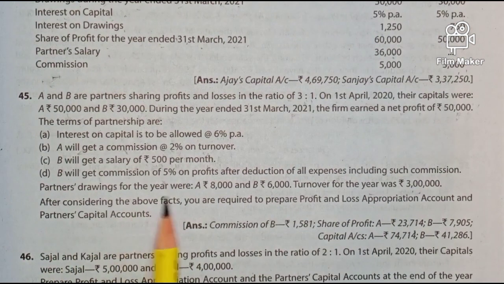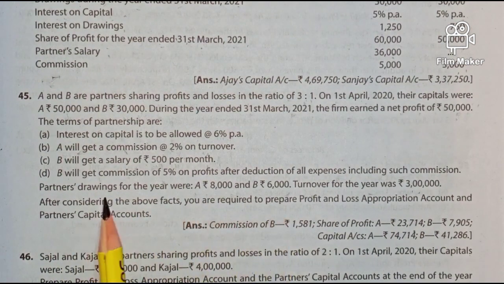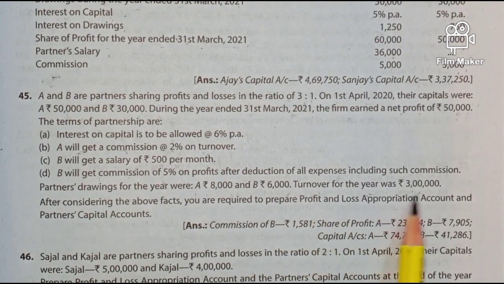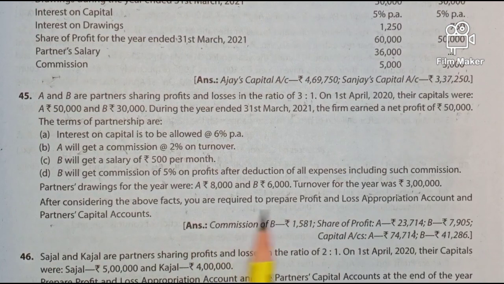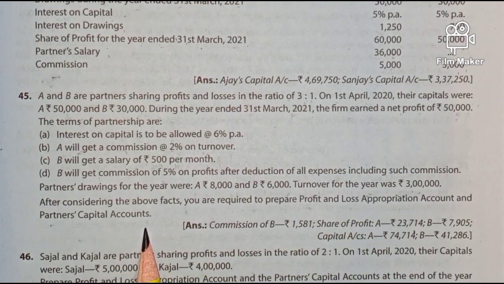Now, partners' drawings for the year were A 8,000 and B 6,000. So this will appear on the partners' capital account debit side. Turnover for the year was 3 lakhs. After considering the above facts, you are required to prepare profit and loss appropriation account and partners' capital account.